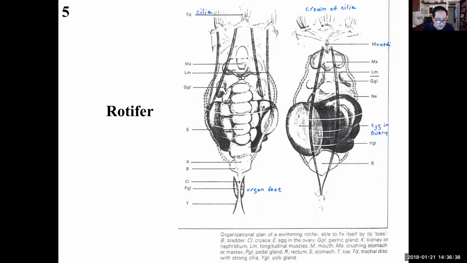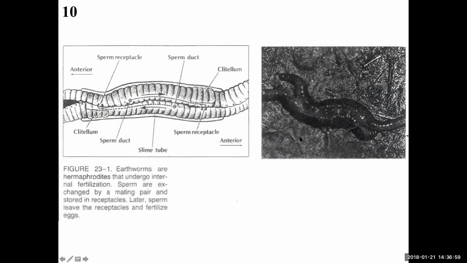Now we want to look at hermaphrodism as a solution for sexually reproducing organisms that lead solitary lives or have difficulty getting around to find a mate. Well, in hermaphrodism, each individual has both female and male reproductive systems. So these individuals have both ovaries and testes. For example, earthworms and tapeworms. Tapeworms are parasites. But anyway, these animals have difficulty finding a mate because they are burrowing animals.